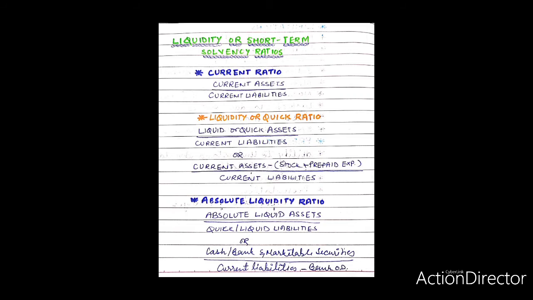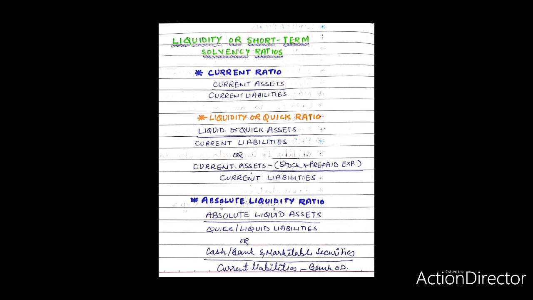The following items are included in current assets and current liabilities. Let's first talk about current assets. In current assets, we include cash and bank balance, debtors, bills receivable, stock, short-term investments or marketable securities, prepaid expenses, and advance payments.